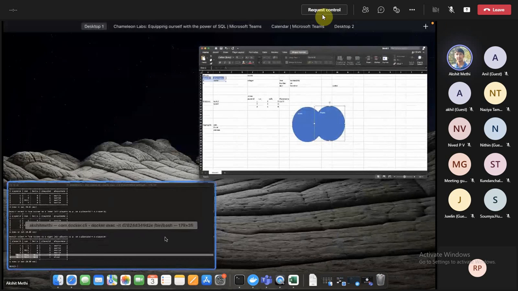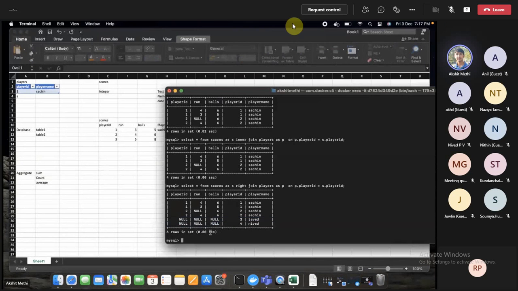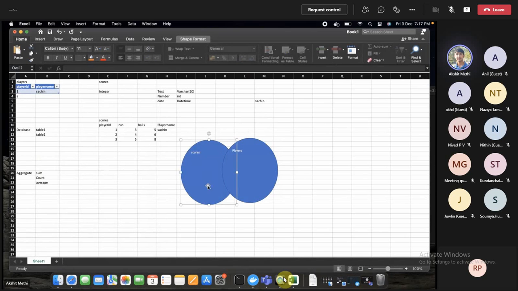And the similar happens if I say the left join. So in the left join, it will fetch all the records from the left table, and also the matching records with the player.